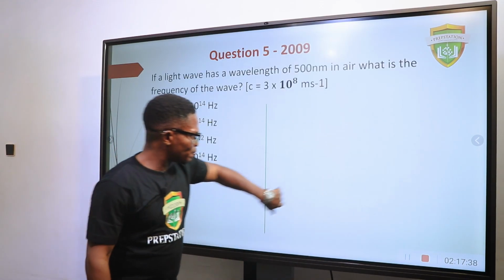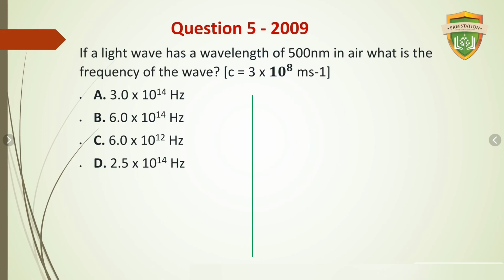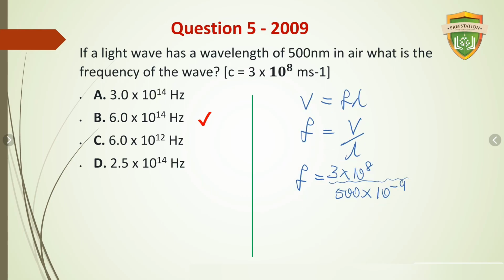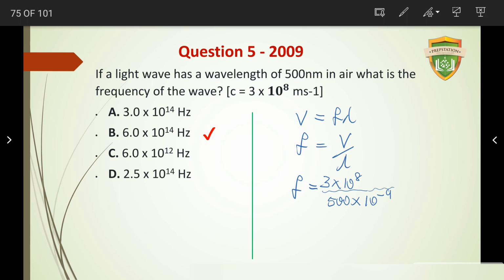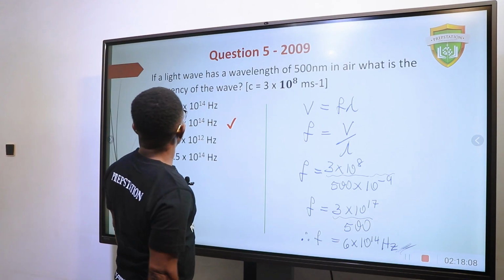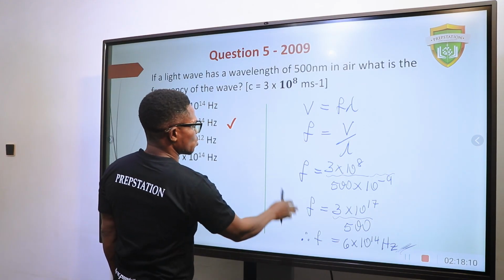That is the answer. If a light wave has a wavelength of 500 nanometers in air, what is the frequency of the wave? Simply apply the formula for waves: V equals f lambda, so f equals V over lambda, and that will give you the answer.